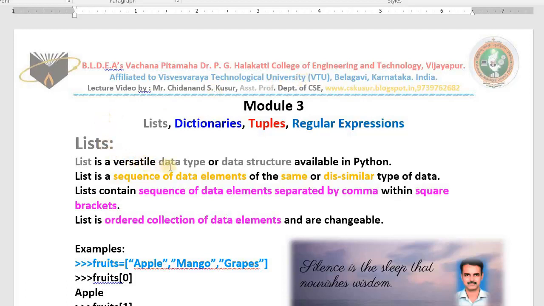List is a versatile data type or data structure available in Python. What is list? List is a versatile data type or data structure available in Python. But in this data structure, you can store similar type of data elements or dissimilar type of data elements. Lists contain a sequence of data elements separated by comma within square brackets. This is what we studied in the last class.